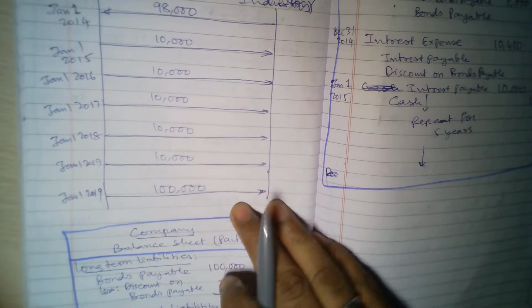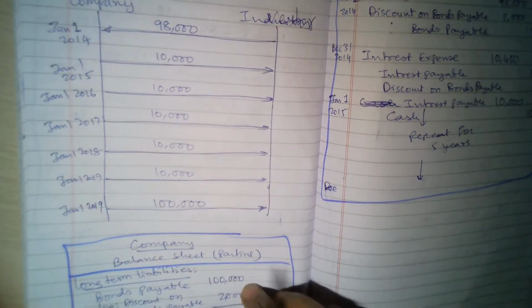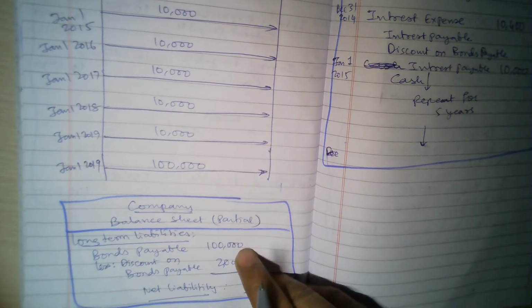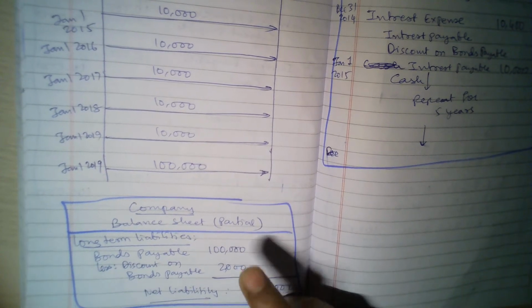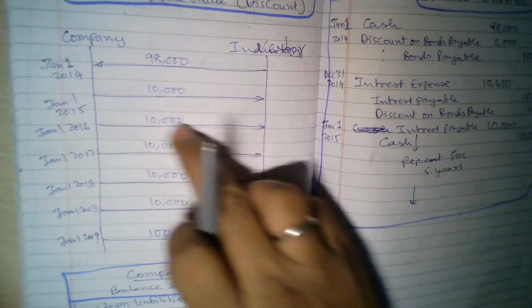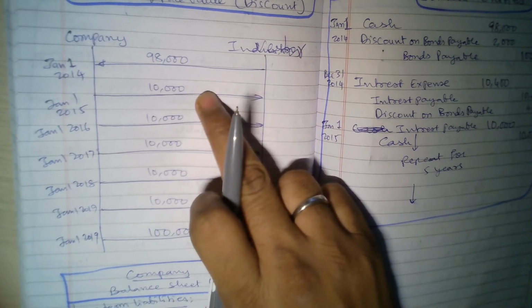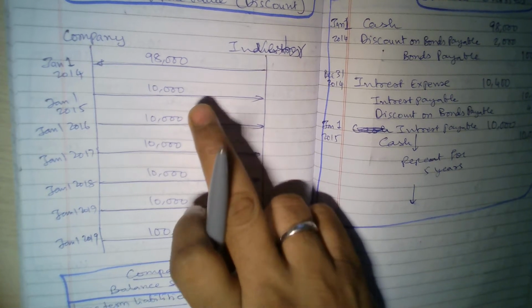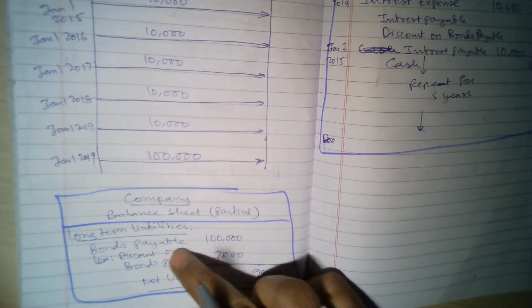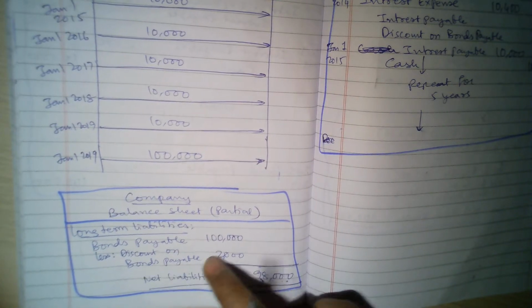So what you do, 2,000 divided by 5, that means whatever discount amount divided by the duration, gives you 400. Along with this 10,000, you will add 400 expense. You will count it as an expense, and that expense you will deduct from the discount on bonds payable.